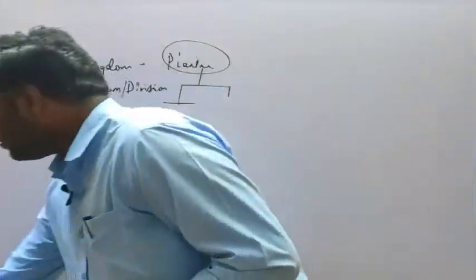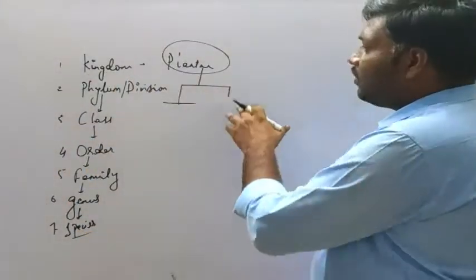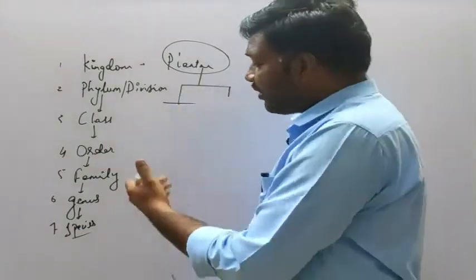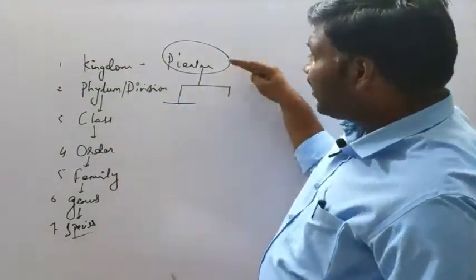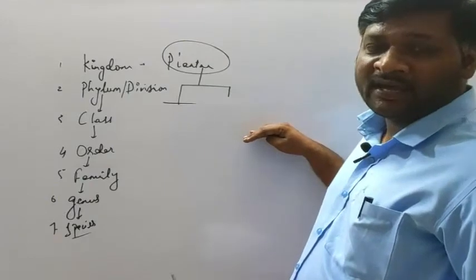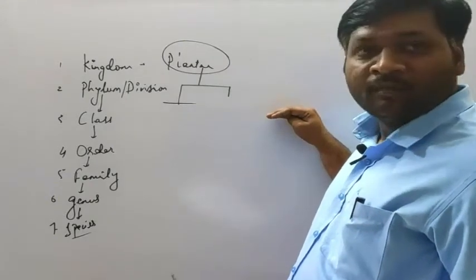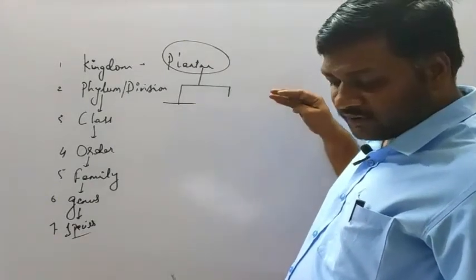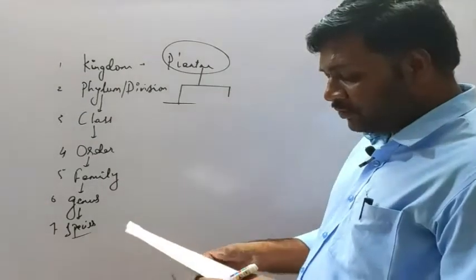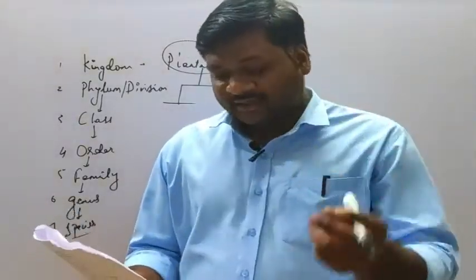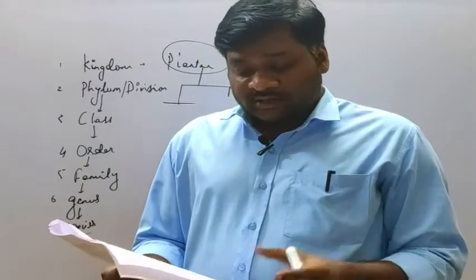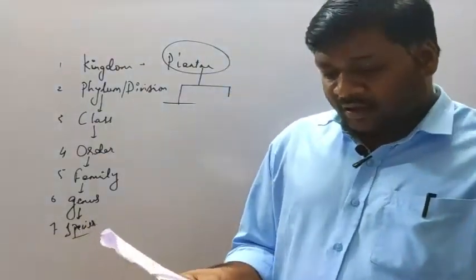Now you can see here, different types of classes, then orders and families are formed. So this is basically a way of classification. We cannot consider it as systematics, or identification or nomenclature. So it is option D, that is classification.